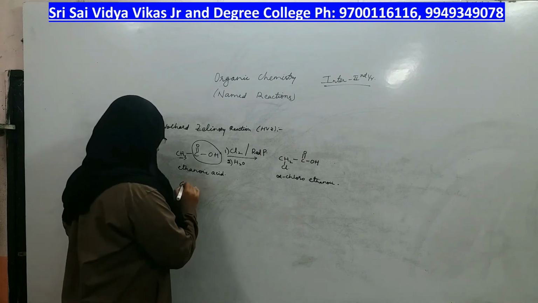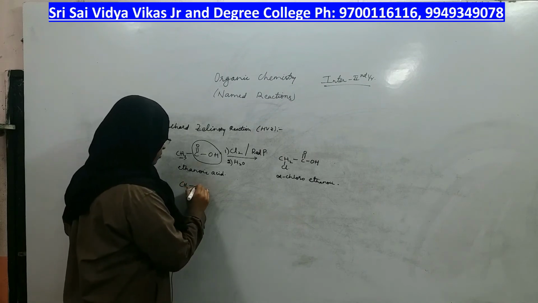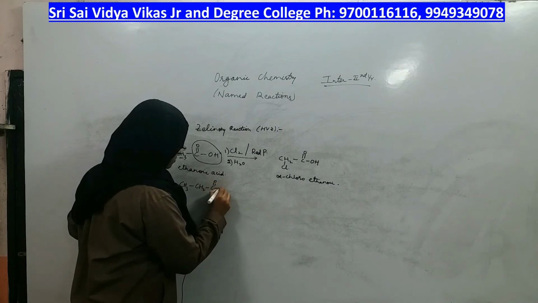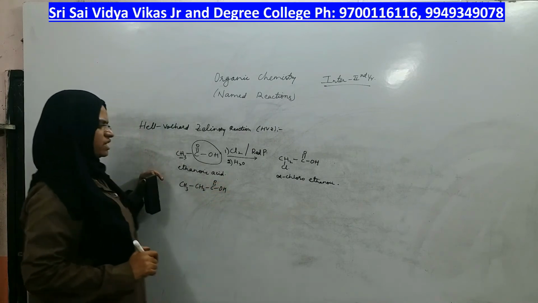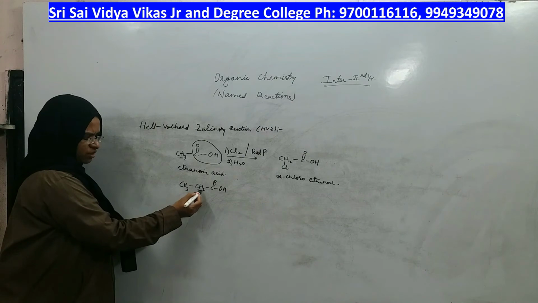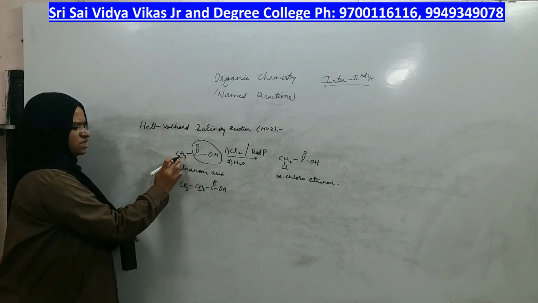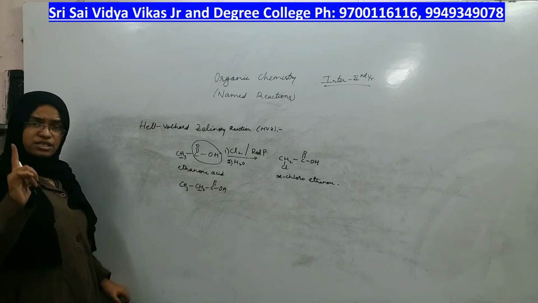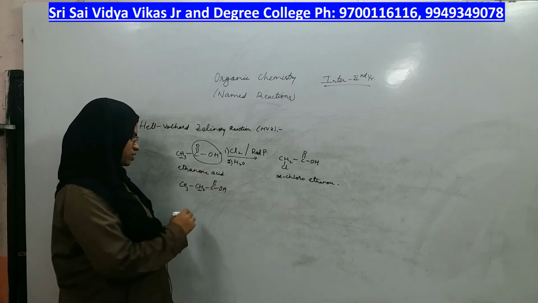We can. Let me take propanoic acid. Does it have any alpha hydrogens? Yes, there are 2 alpha hydrogens. In the previous acid there were 3, but in this acid there are 2. At least one should be present.